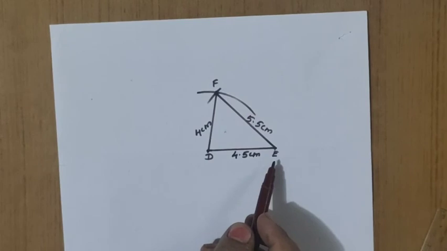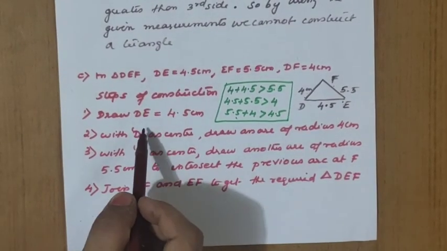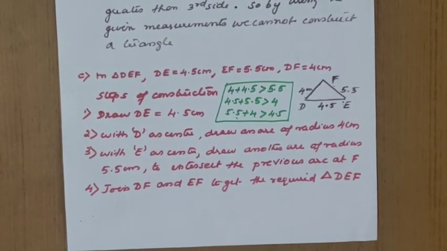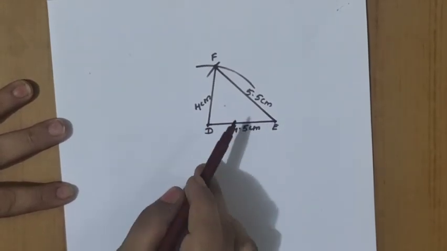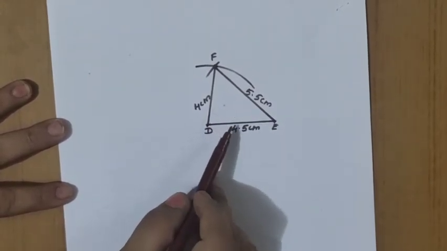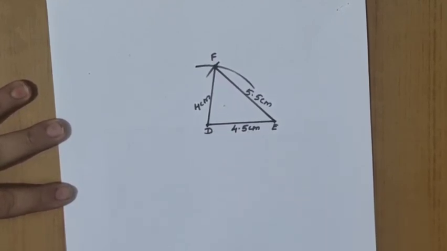What is the name of the triangle? DEF. So once again the procedure: rough diagram, steps of construction, and the last step is the fair diagram. Once the diagram is completed, write the measurements given in the question. So DEF is the required triangle. With this, today's class I am winding up. Thank you.